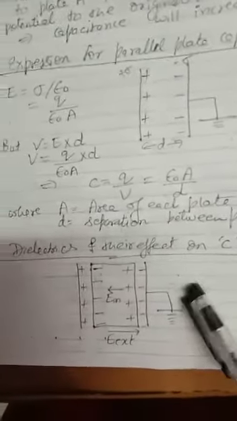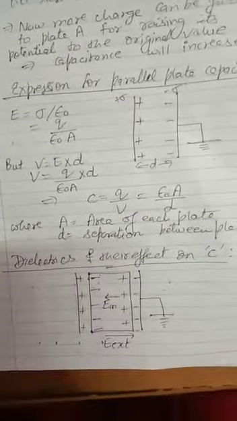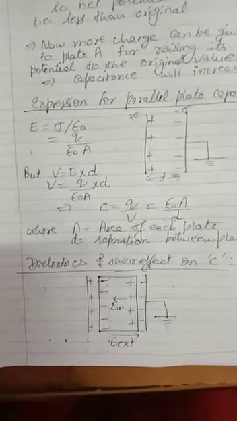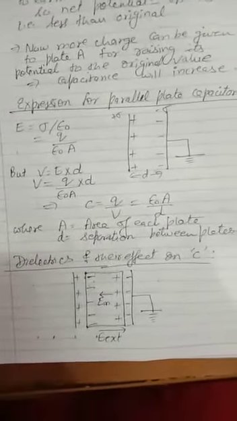Now say for example we have a dielectric material between the plates. Now dielectrics are basically insulating materials. Now you know insulating materials or dielectrics can be of 2 types, means polar and non-polar. So if they have polar molecules, now we will continue it in the next video.